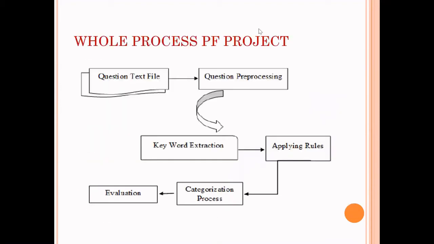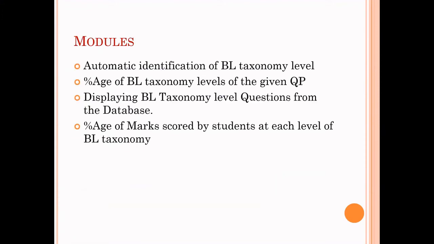And after that, how does it go on? This slide will explain the whole scenario of the project. First of all, the user puts in the question text file, meaning a file consisting of a set of questions. He will upload the text, and the questions will go through pre-processing and keyword identification. After identifying, it will extract the keywords and apply certain rules. After applying the rules, it categorizes the questions, evaluates them, and finally gives the outcome.